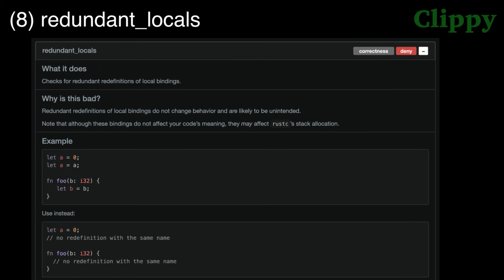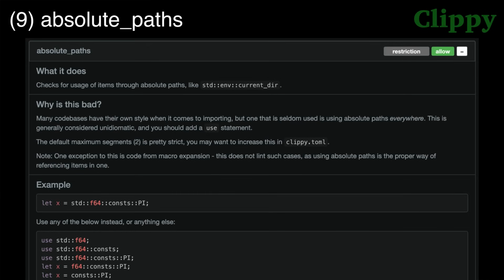Lint 8. Redundant locals. This deny by default lint just checks for when you shadow a variable with itself. Semantically, this is a no-op, but this can sometimes cause extra code to be generated, so it's better not to do it. Lint 9. Absolute paths.